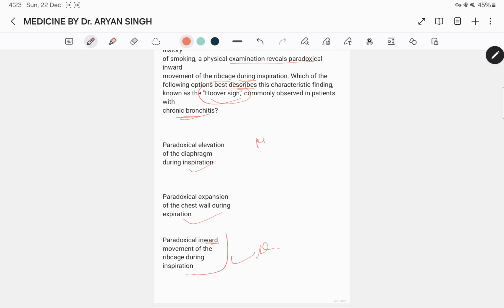Because Hoover sign is a characteristic finding observed in patients with emphysema. It refers to the paradoxical inward movement of the lower rib cage during inspiration, instead of the expected outward expansion.